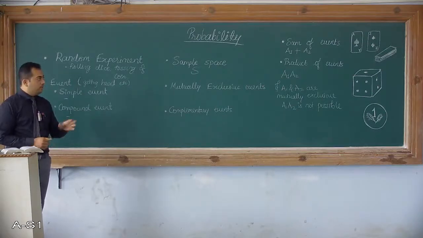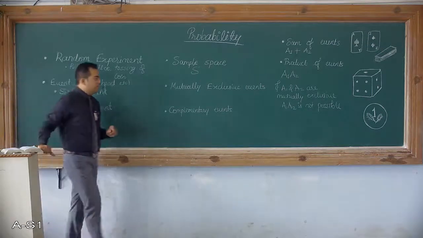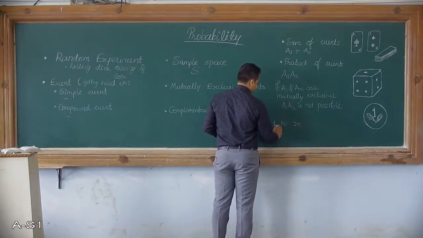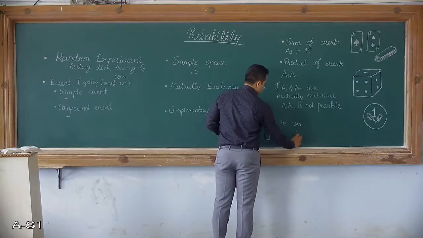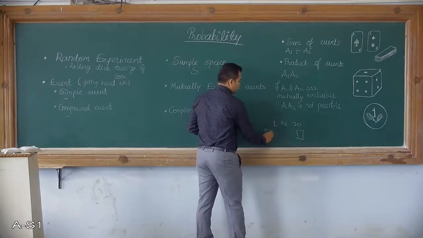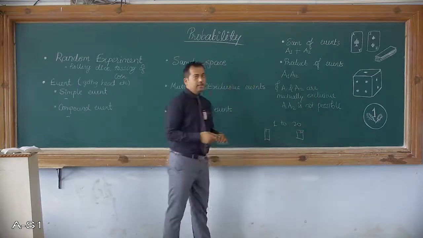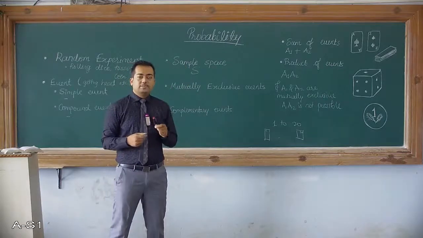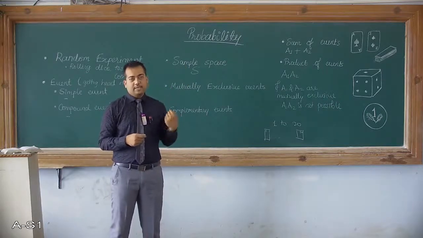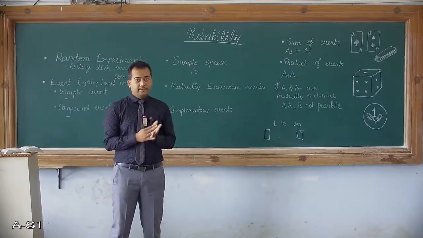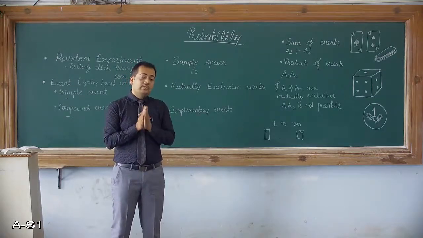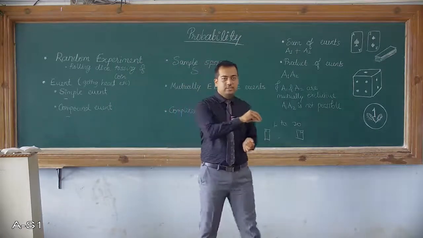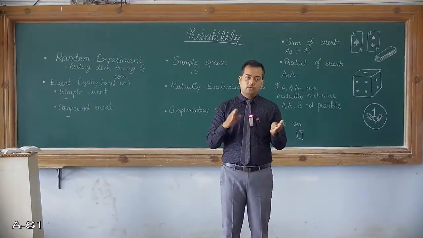Okay, adding some more examples into it. Now suppose we have tickets numbered from 1 to 20. So there are suppose tickets number from 1 to 20, or there are say coupons number from 1 to 20, and the experiment is drawing one ticket out of it. So it can be any ticket from 1 to 20. Okay. So now in this case, which are the simple events? So the simple events are 1, 2, 3, 4, 5, 6. These all are the simple events from 1 to 20.